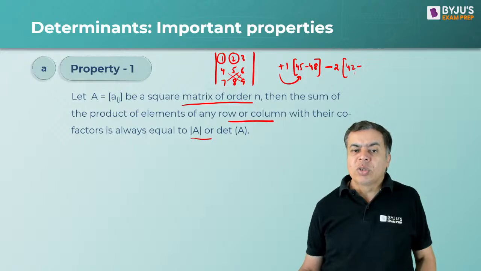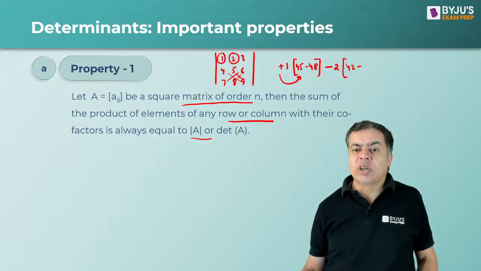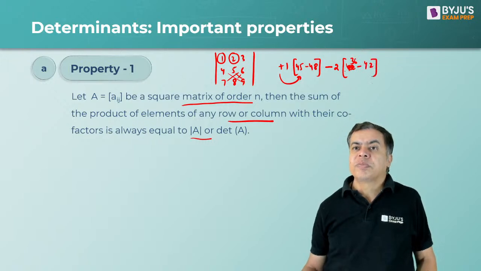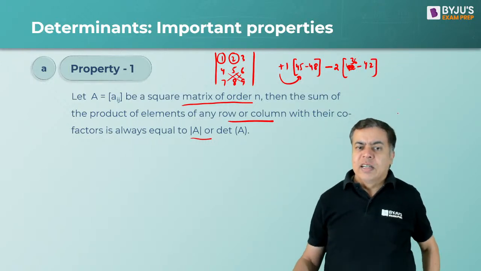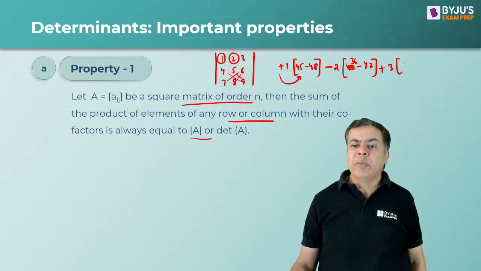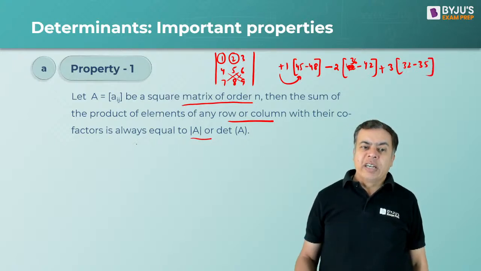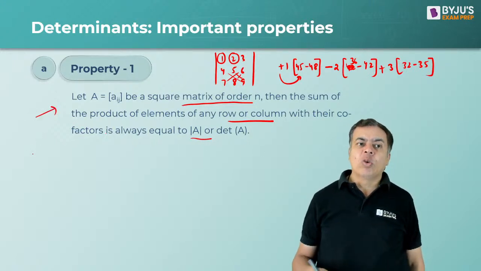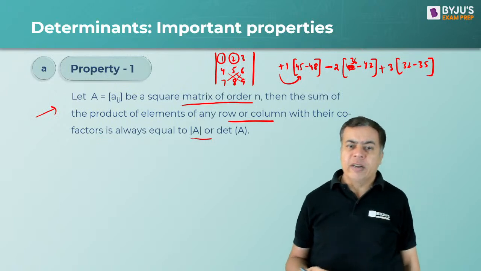Okay, so sorry, it would be 36 minus 42, right? 36 minus 42. Okay, like this, right? Then the third would be plus 3 and it will be 32 minus 35, right? So this is basically property 1, how to calculate the value of the determinant.